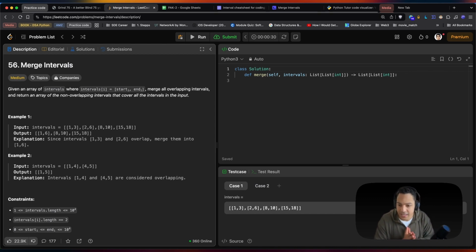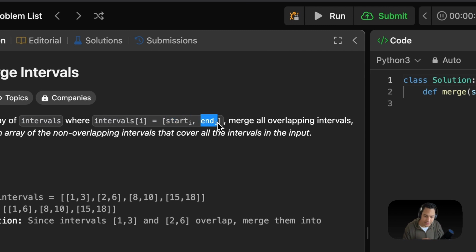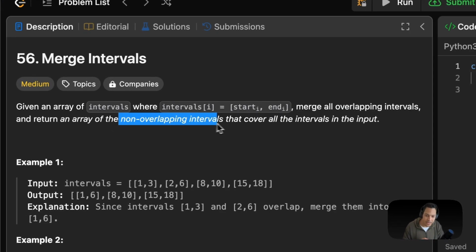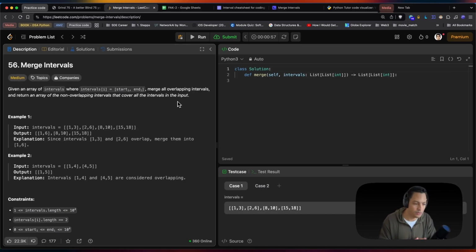Enough talking. Given an array intervals where intervals at index i is equal to a starting time and an ending time, an array of starting and ending intervals, merge all overlapping intervals and return an array of the non-overlapping intervals that cover all the intervals in the input. All of them. A short description, a very open-ended question, a lot of things to infer here.